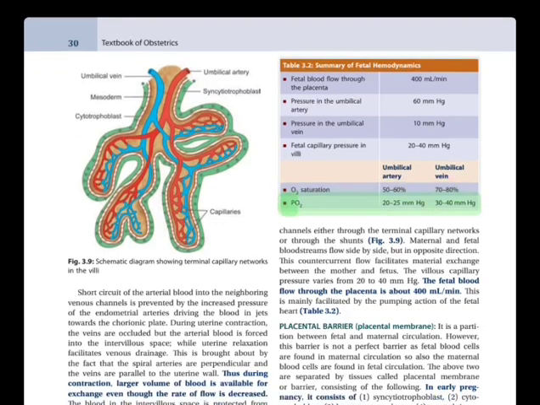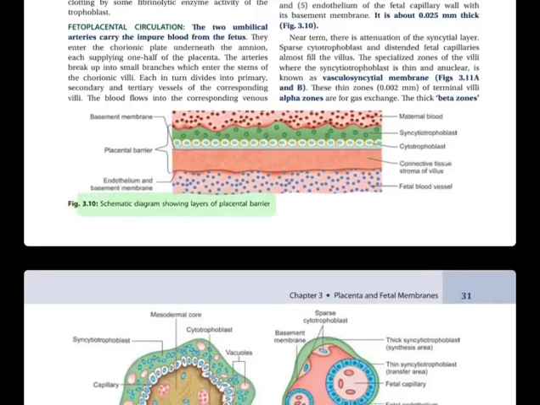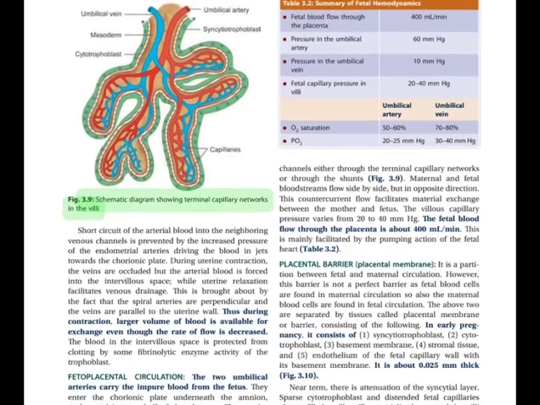O2, 20 to 25 mmHg, 30 to 40 mmHg. Fig. 3.10. Schematic diagram showing layers of placental barrier. Fig. 3.9. Schematic diagram showing terminal capillary networks in the villi.